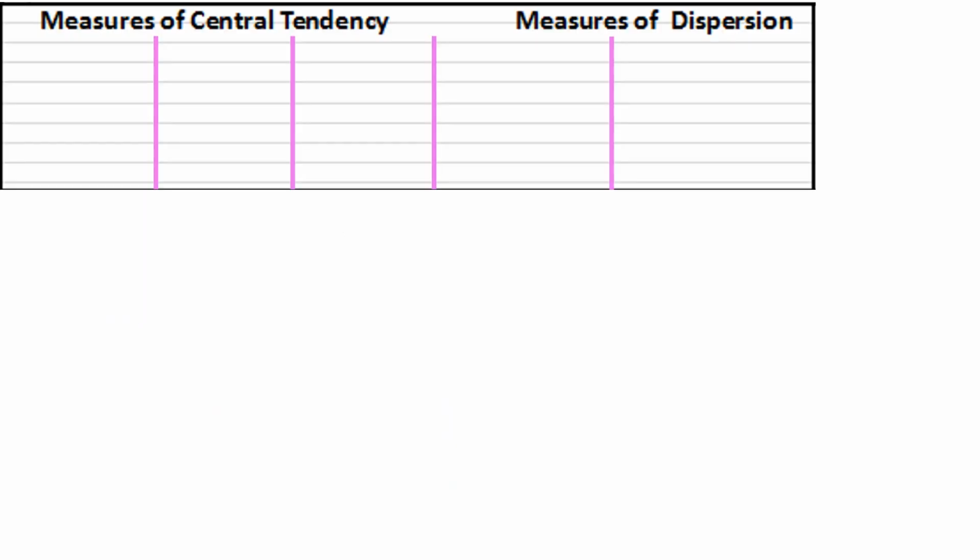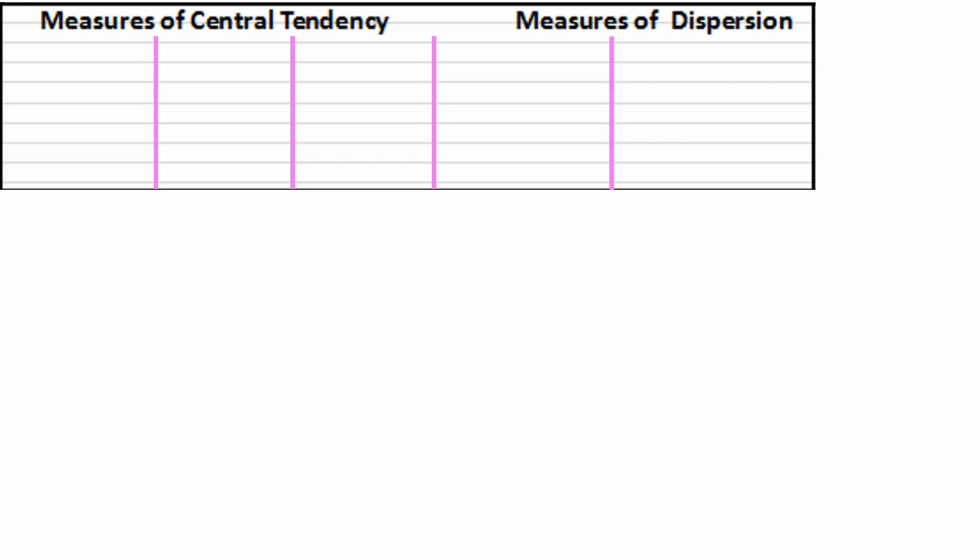Let's say as a psychologist you've collected your data. This is called your raw data. You might want to describe this data in a way that other psychologists might find easier to understand than a big list of figures. So we might use descriptive statistics. We might want to say what the average score is. We might also want to say how spread out the scores are. And there's different ways of expressing this figure. We can talk about different measures of central tendency, and we can also talk about different measures of dispersion.